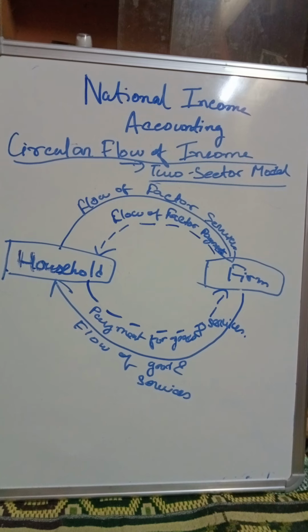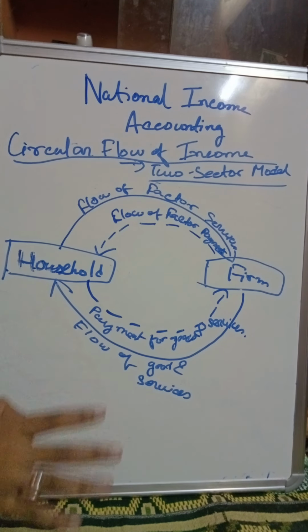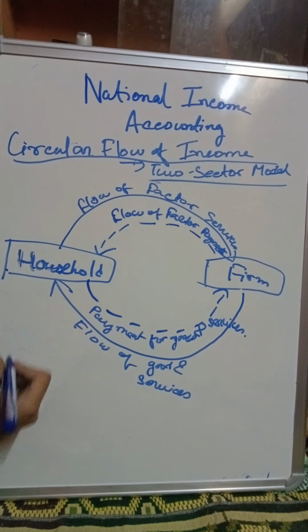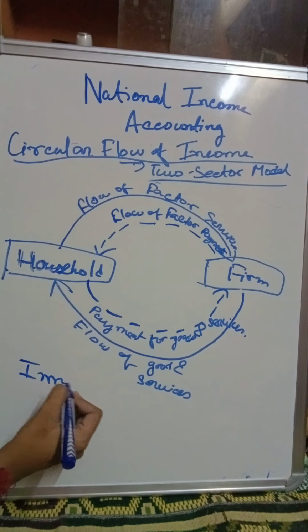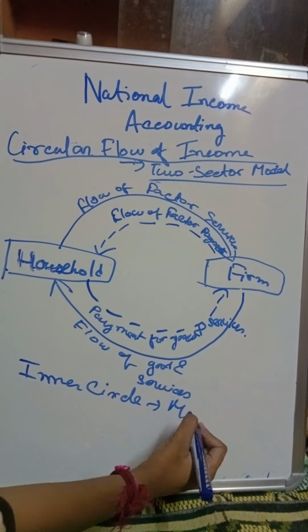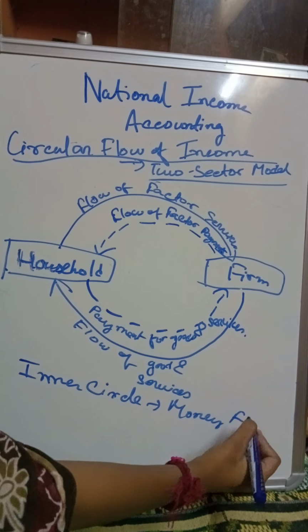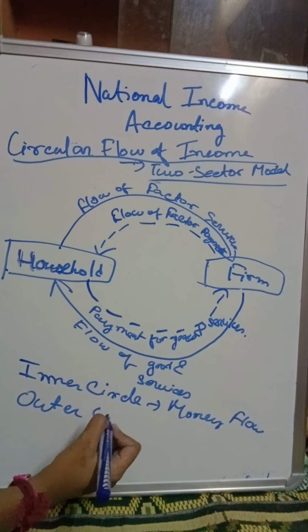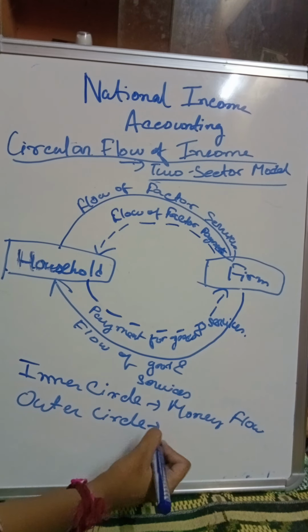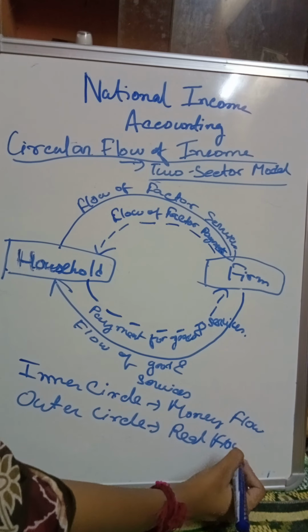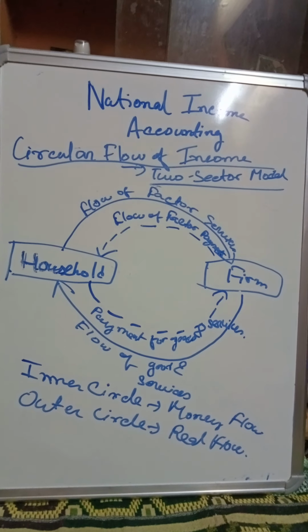Okay, now in this flow I have only talked about the payments and receipts. I have not talked about any goods and services. So this is the money flow. So the inner circle is the money flow, okay, and the outer circle is the real flow.